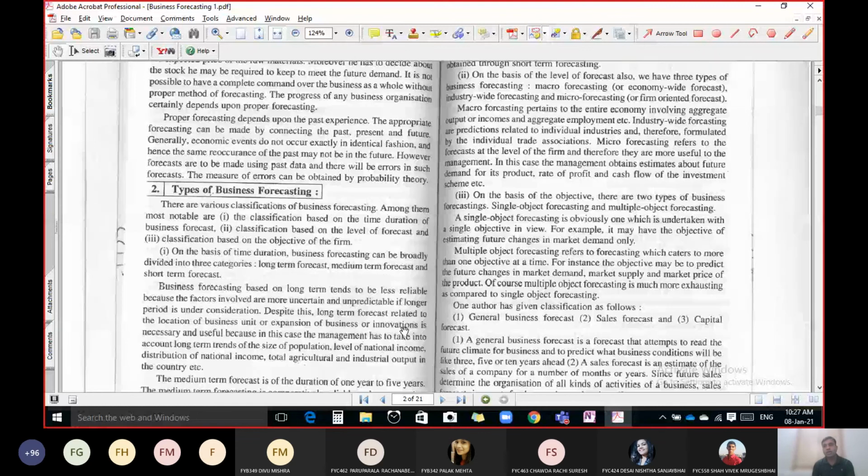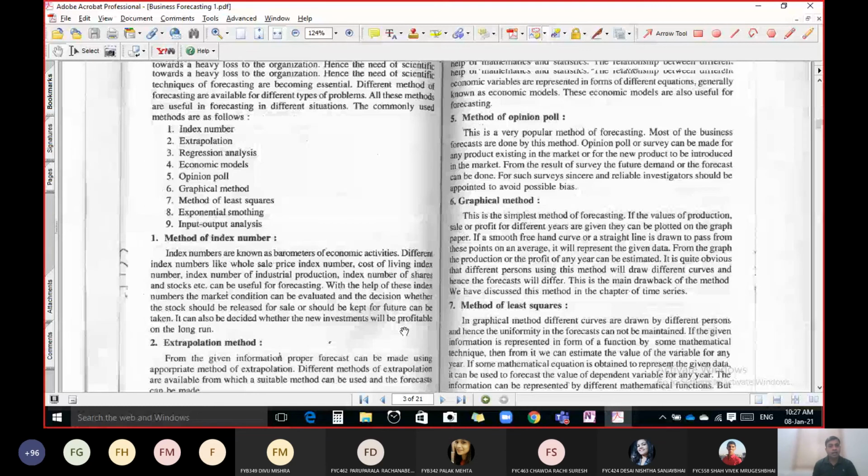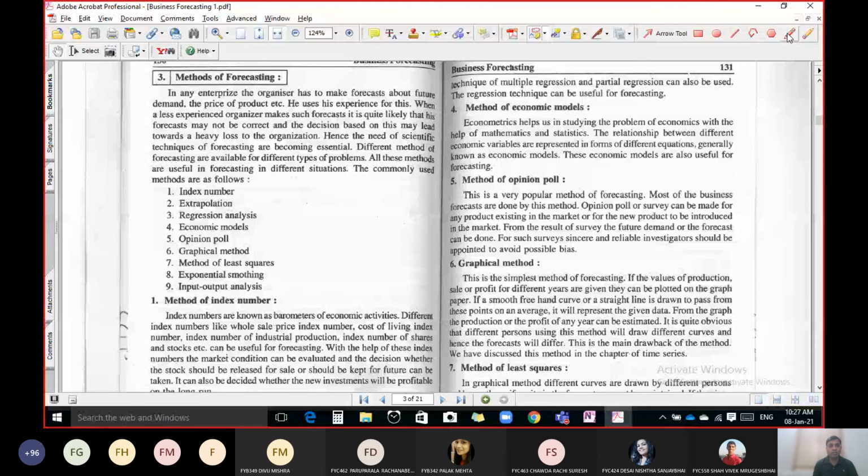By index numbers you can forecast, and by interpolation and extrapolation. Extrapolation is useful for forecasting the future, while interpolation is useful for something which is missing, either in the past or in the present, but not for the future.